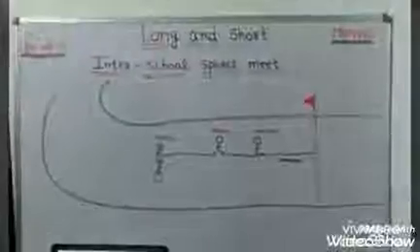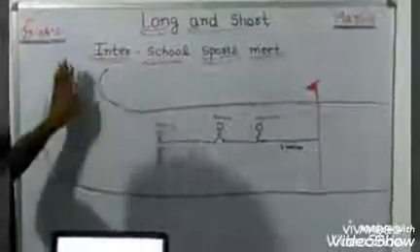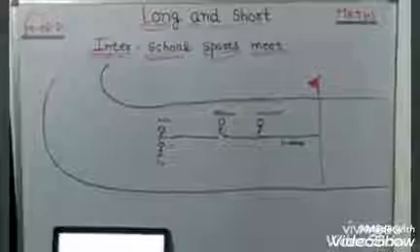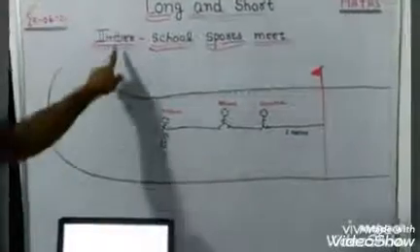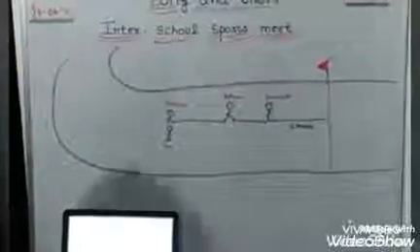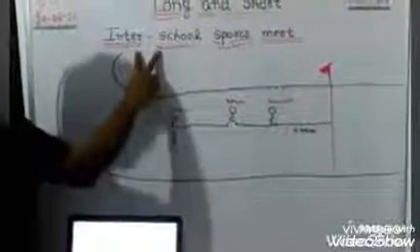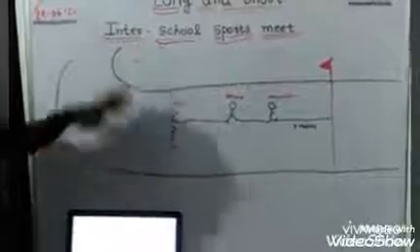We are on the chapter Long and Short. Today we are going to discuss one question from your Math Magic books. It is on the inter-school sports meet, on page number 16. Here, first we have to know what an inter-school sports meet is.